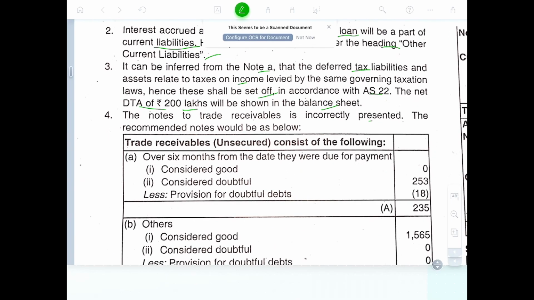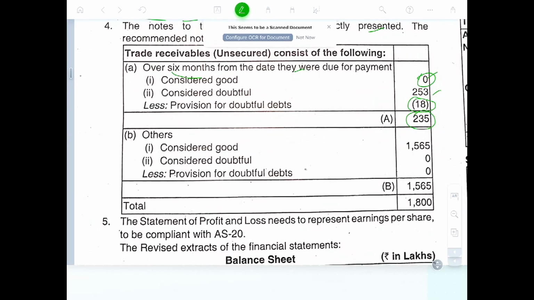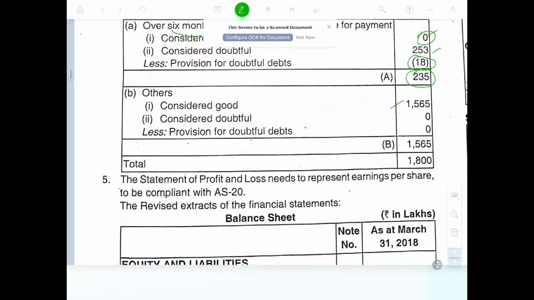Notes of trade receivable are incorrectly presented. The trade receivable over 6 months considered good, considered doubtful, 0. Provision 18 lakhs, 235. Others then consider as good. It should be given like this, trade receivable unsecured.